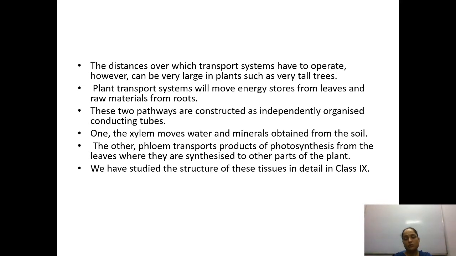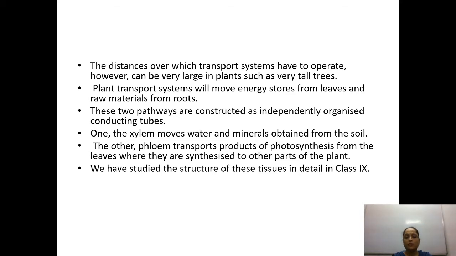So they are having a special tissue system for that. These two pathways are constructed as independently organized conducting tissues. Conducting means the ones that carry things, and they are also known as vascular tissues.